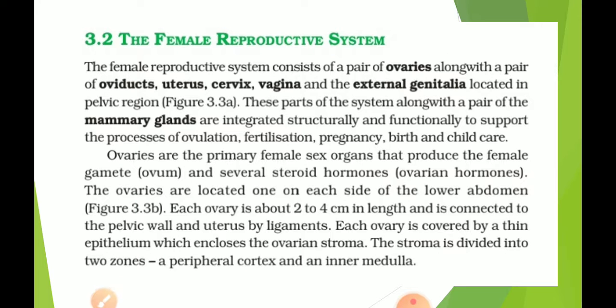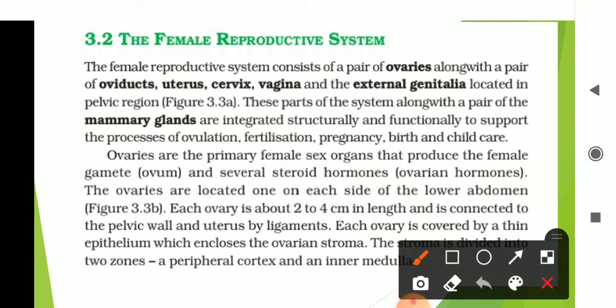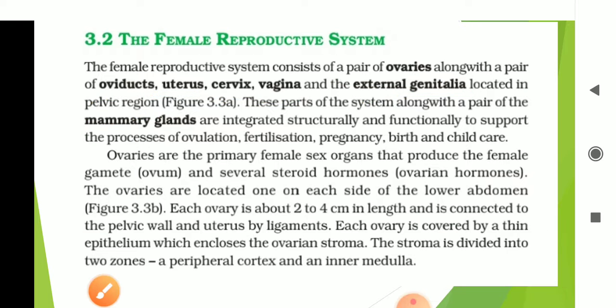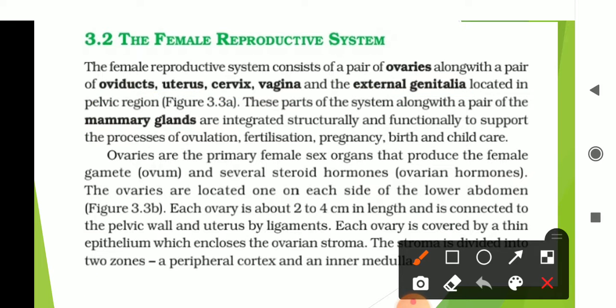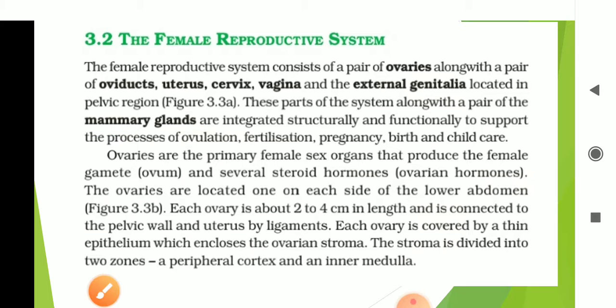If we go for the theoretical part of the female reproductive system, then we find a pair of ovaries along with oviducts, uterus, cervix, vagina, and external genitalia, which are located in the pelvic region, and another gland known as the mammary gland, which helps in the secretion of milk after childbirth.